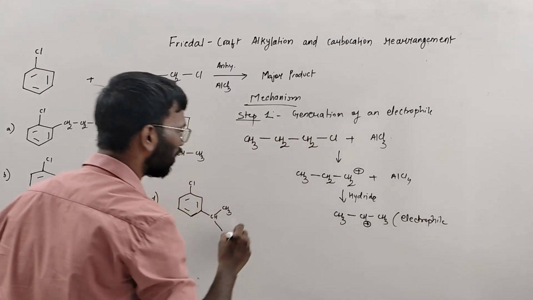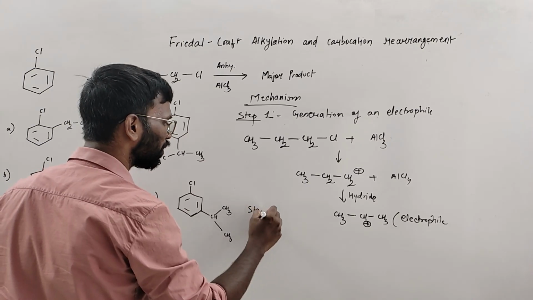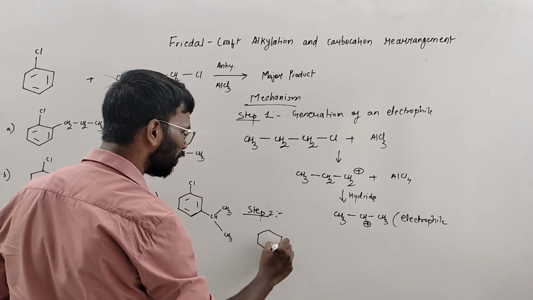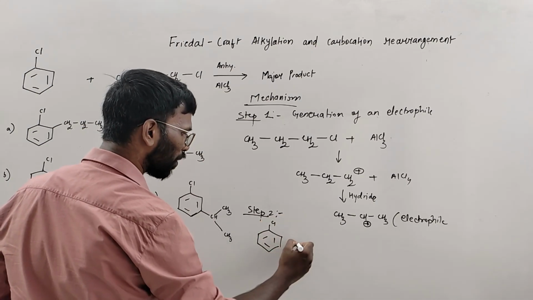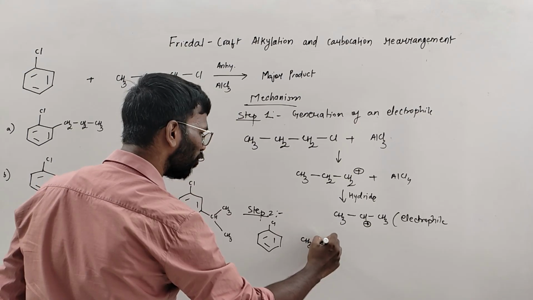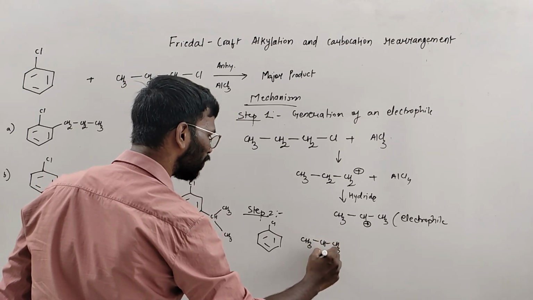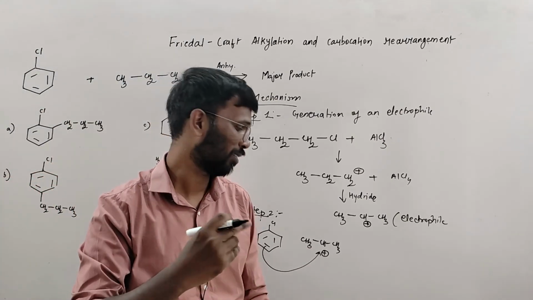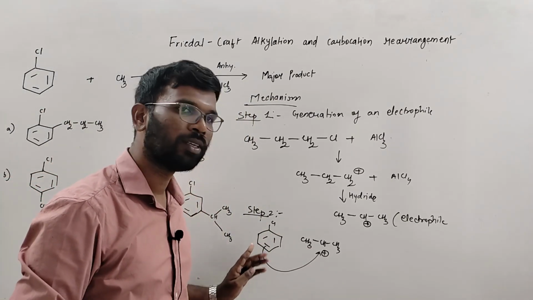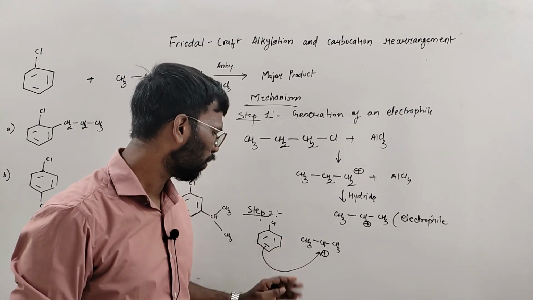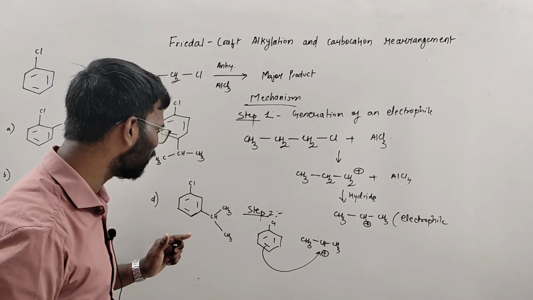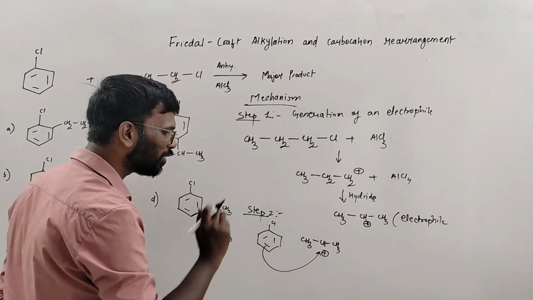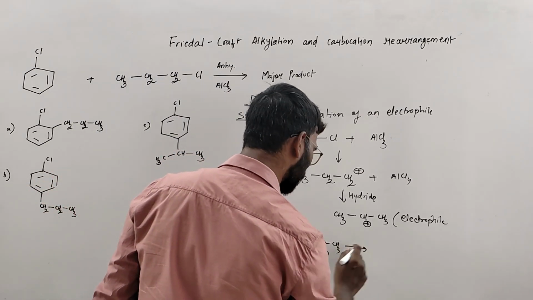So major product. Next is step 2. Step 2 is attack of the electrophile on the haloarene. So this is Cl, and this is the electrophile which I am having, right? Or substitution, see, the electrophile will not attack. I made a wrong statement. Here I said that yes, there is a substitution, no? Hydrogen is being substituted, yes. Here also this is a substitution. So what is the product? The final product is this.